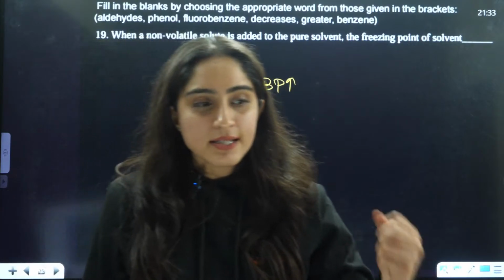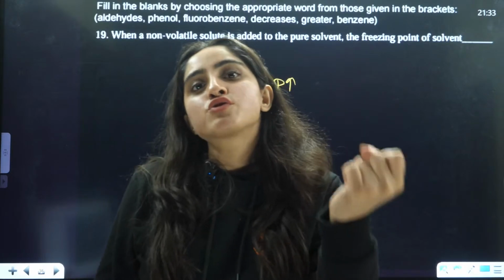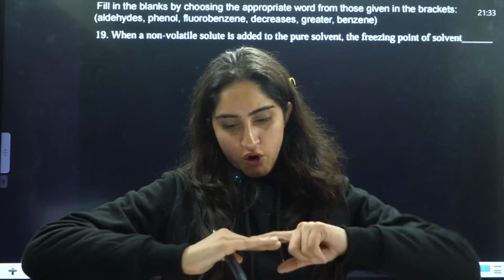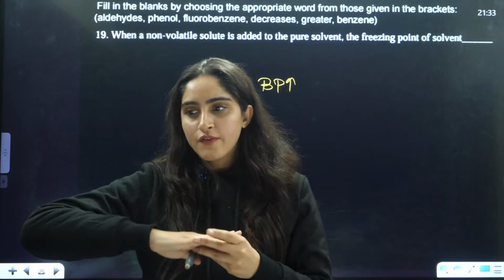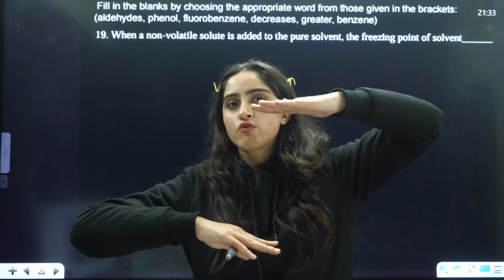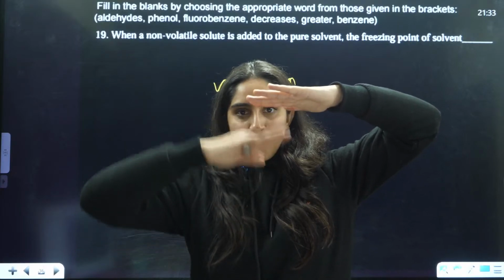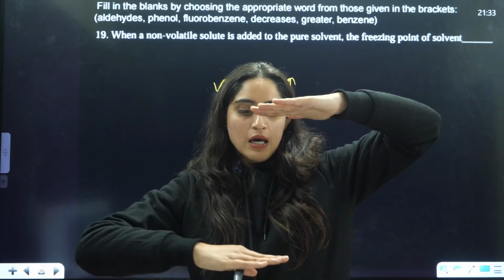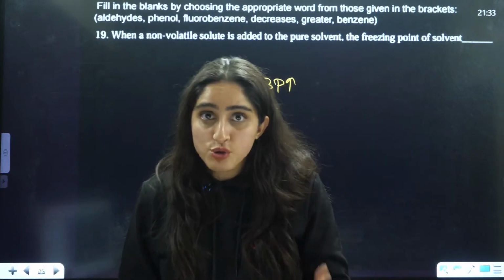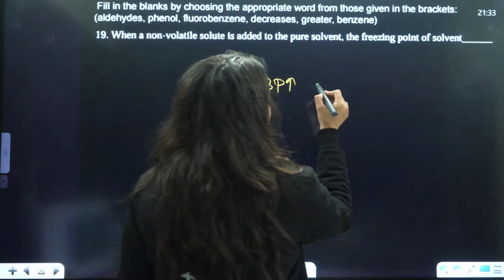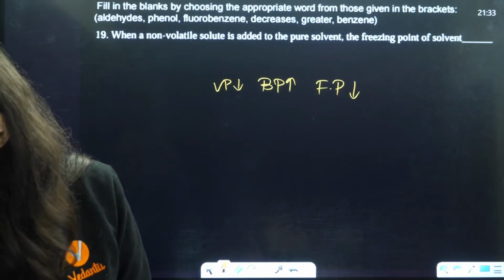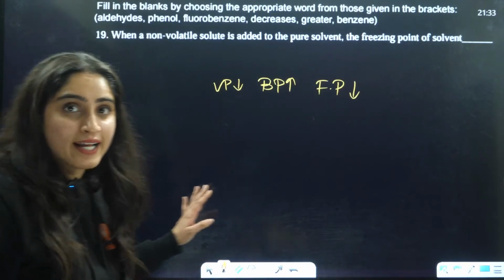But freezing point is when the vapor pressure of solid equals the vapor pressure of liquid. Earlier this is the vapor pressure of the solid state. This is the vapor pressure without any non-volatile solute, and this is the freezing point it has to achieve. Now vapor pressure decreases, so the freezing point shifts. So there is depression in the freezing point. Okay, understood?